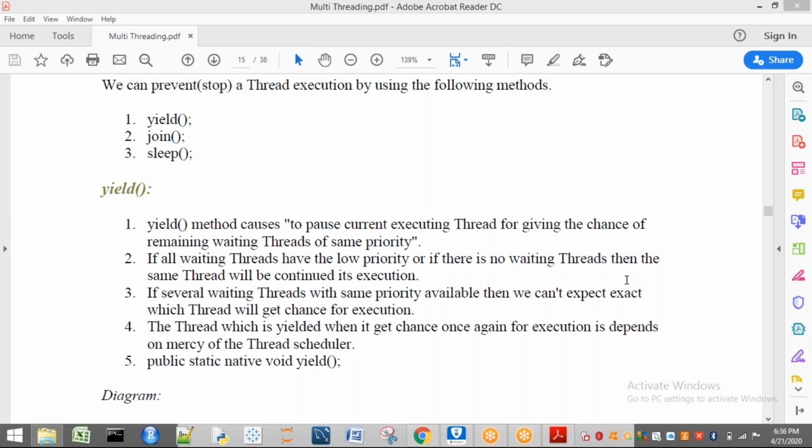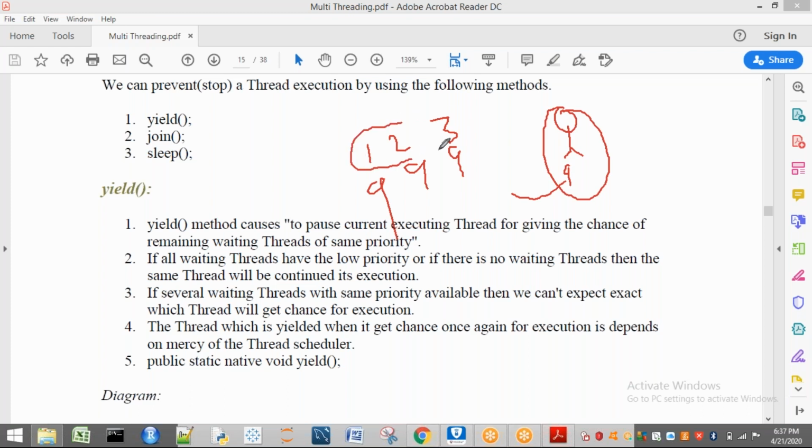One more thing I have to discuss here. Let us consider waiting threads are more. For example, 3 waiting threads are there, that is 1, 2, 3. Let us consider one thread is executing here, and the priority of this one is 9. All the priorities are 9 here, for example. So all are waiting here. Now what happens? This thread wants to give a chance for execution to these waiting threads. When it passes its execution and comes out, here we can't expect which is going to get a chance to execute next.